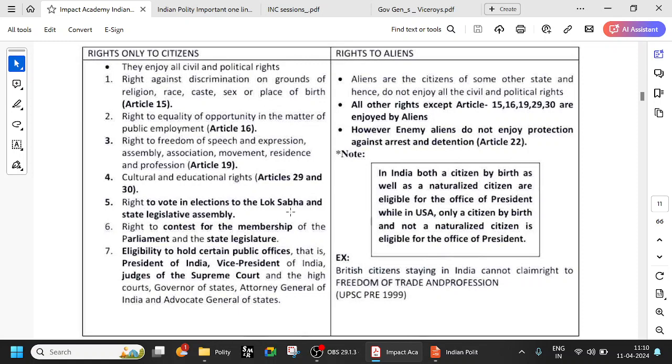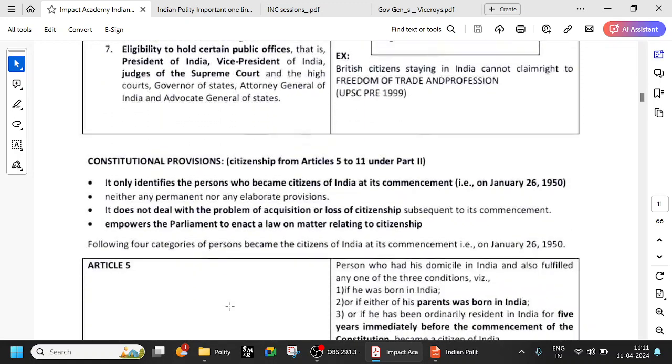Okay, and the right to vote in elections, foreigners don't have. The right to contest to become an MP or MLA, they don't have. And the eligibility to hold public offices like president, vice president, judge, attorney general, all these things. So obviously if you use a little bit of common sense, you can say that foreigners will not have those rights. So this is very important.